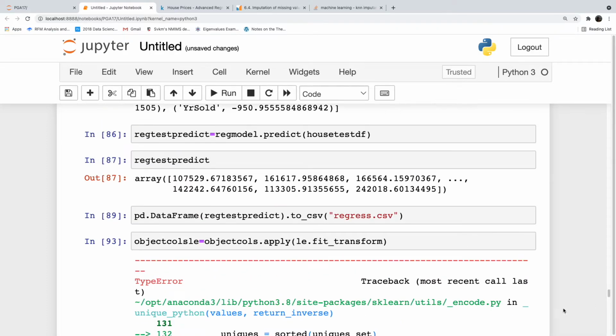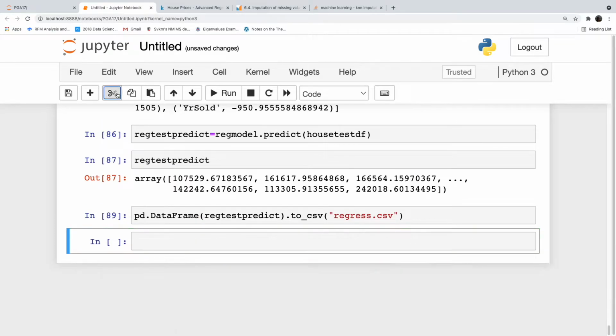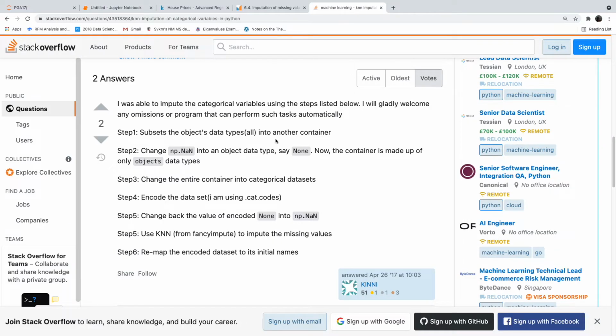So what we have to do is we need to convert the data. Here it is said, subset the object data types into a container, or that means into a data frame. Change np.nan into the data type, say, none. We will change the missing value to the word none. And then we will change the entire data into a categorical data set.